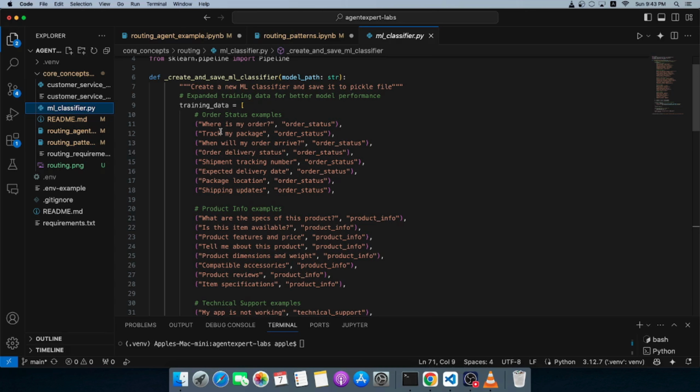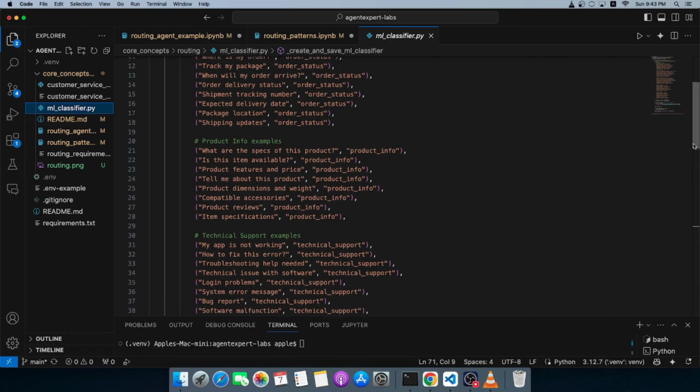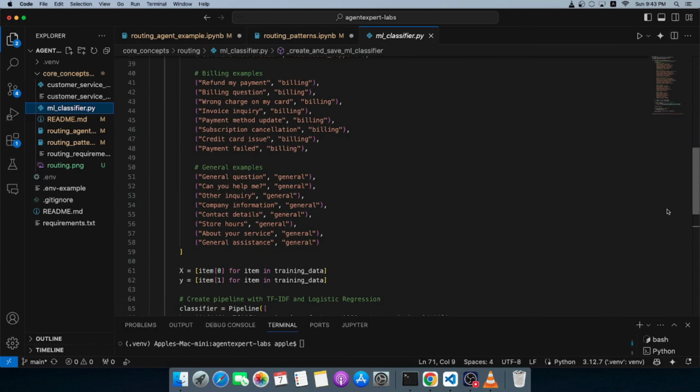So here are some examples for order status. Where is my order? It's an order status. Where will my order arrive? Order status, so on and so forth. Similarly, I've created examples for product info. I've created examples for technical support. And I've also created examples for billing and general examples.